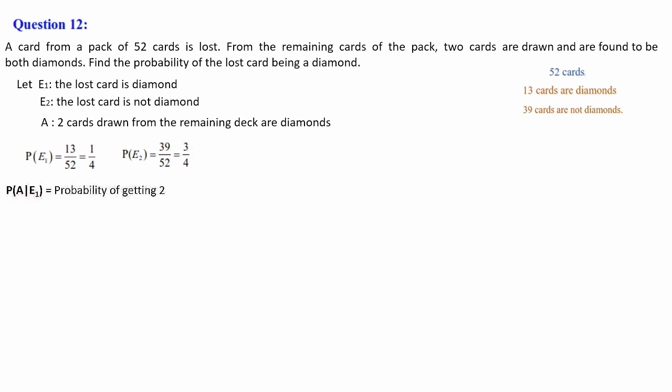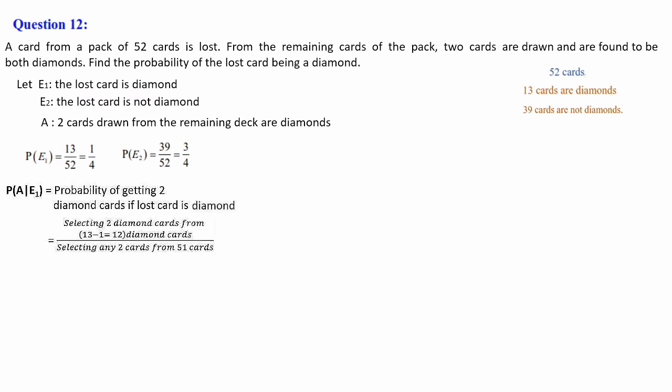A given E1 in the sense the probability of getting two diamond cards if the lost card is diamond. P of A: here it is mentioned the two cards we are drawing from the deck of cards are diamonds. So probability of choosing two diamond cards given that the lost card is diamond is equal to selecting two diamond cards from 13 minus 1 equal to 12 diamond cards.